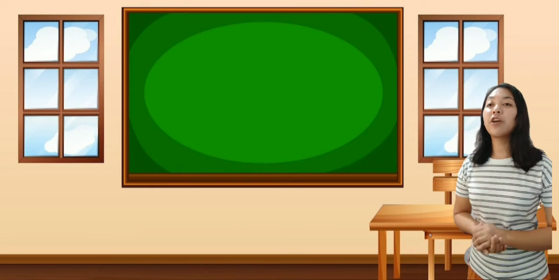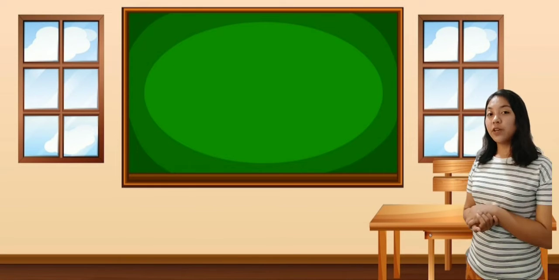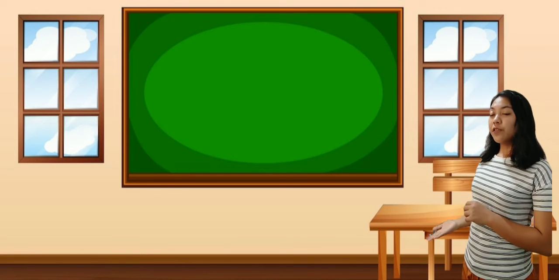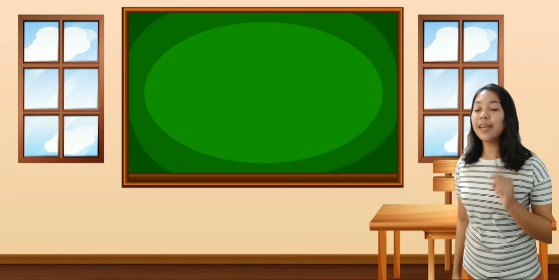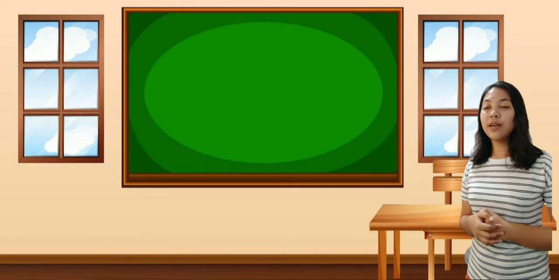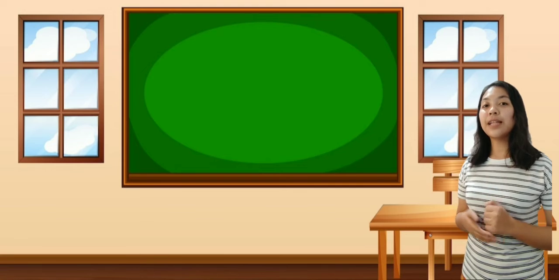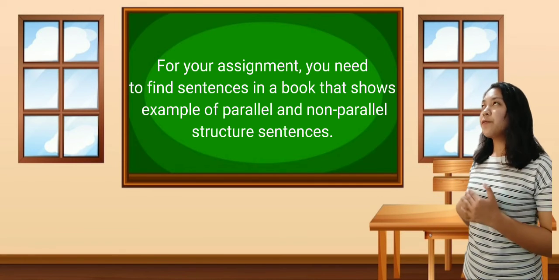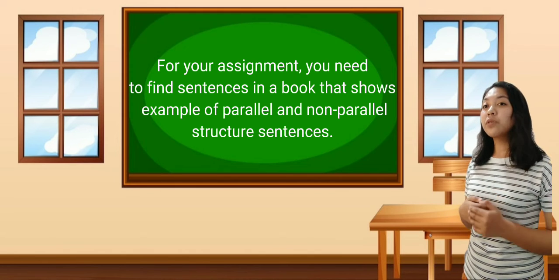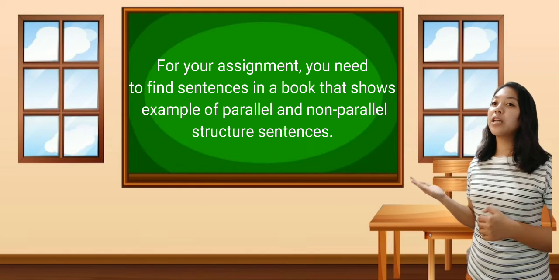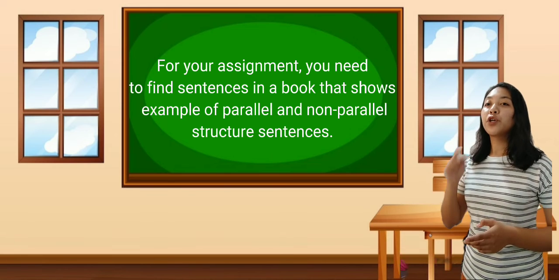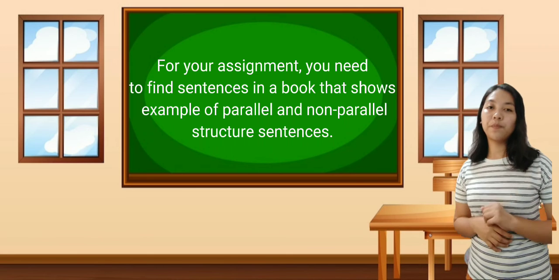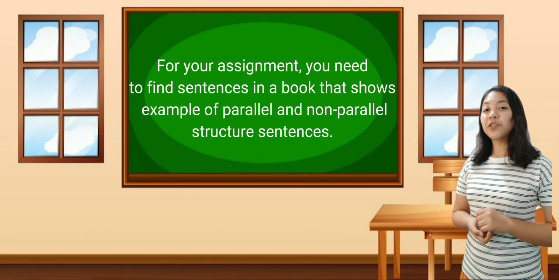Thank you everyone for your participation. Almost all of you got the correct answer for this activity. Lastly, before we end our discussion, I will give you an assignment. You need to find sentences in a book that show examples of parallel structures and non-parallel structures. You need to give me at least 5 parallel sentences and 5 non-parallel sentences. You may write it on your 1/2 sheet of paper.